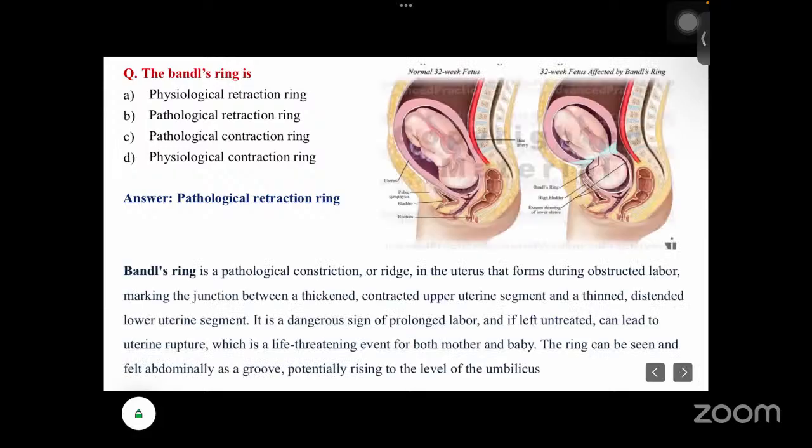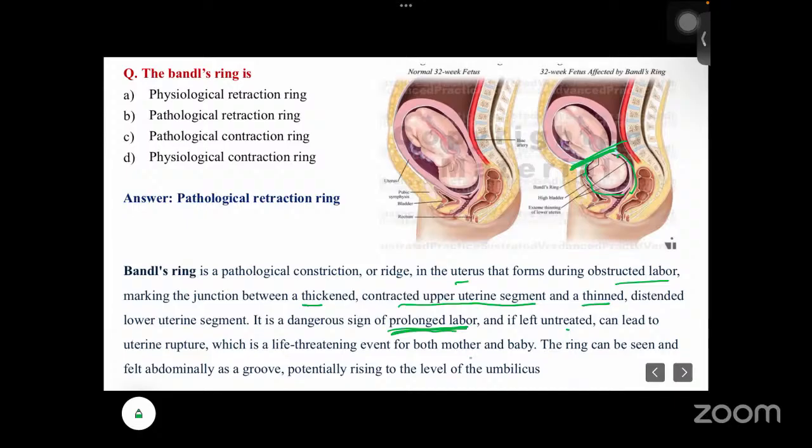Here you can see the Bandl's ring. It is a pathological constriction or ridge in the uterus that forms during obstructed labor, marking the junction between a thickened, contracted upper uterine segment and a thinned, distended lower uterine segment. It is a dangerous sign of prolonged labor, and if left untreated can lead to uterine rupture, which is very life-threatening for both mother and baby.